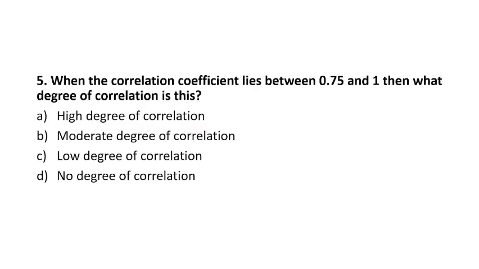Question 5. When the correlation coefficient lies between 0.5 and 1, what degree of correlation is this? High degree of correlation, moderate degree of correlation, low degree of correlation, or no degree of correlation.